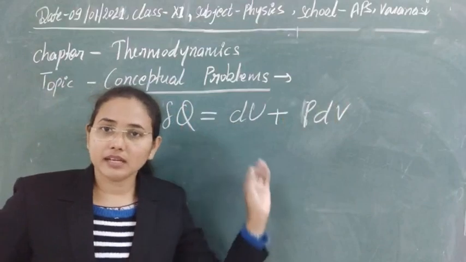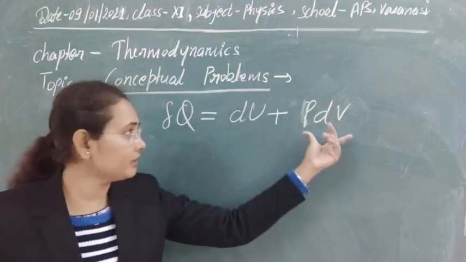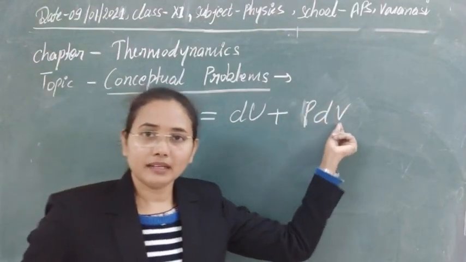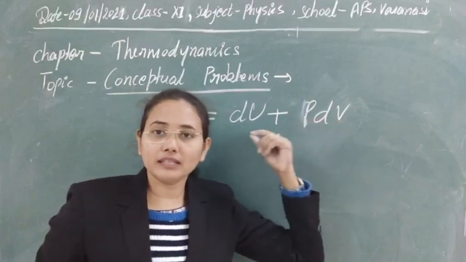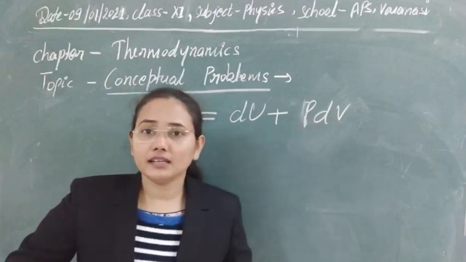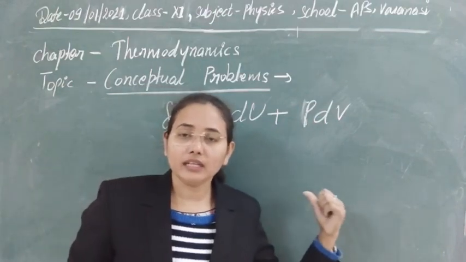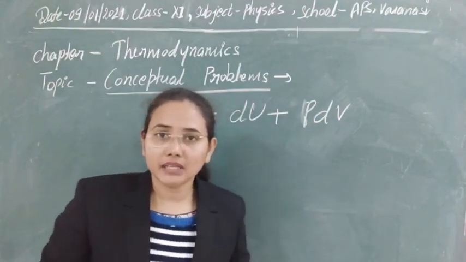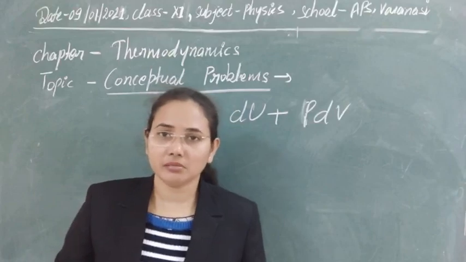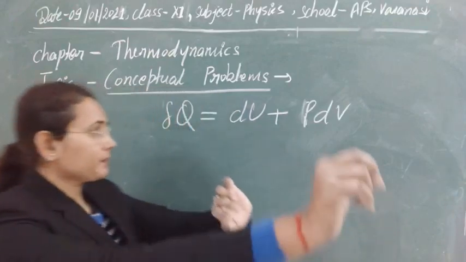There I was taking delta, but whenever I am converting it into this form, that time I am taking dV. Don't think that we are just differentiating it or anything else. No, here we are taking the change, and we are denoting d and delta. That has some meaning, the path function and point function meaning. You have to understand that.